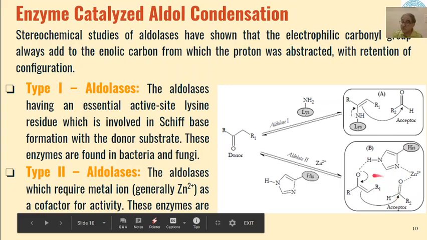And when these two, the donor molecule and acceptor molecule, are held together through the active site and cofactor, then the orientation can only be of one type, and that is why the reaction is a stereospecific reaction.